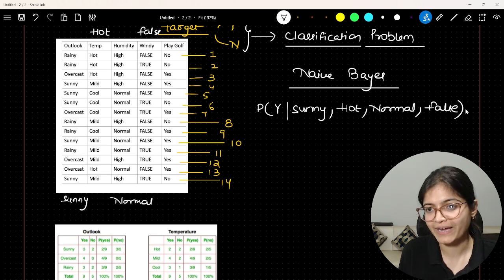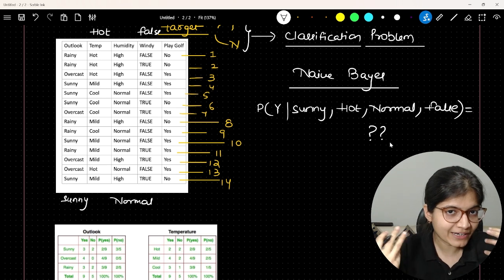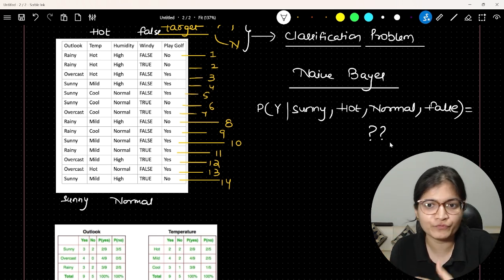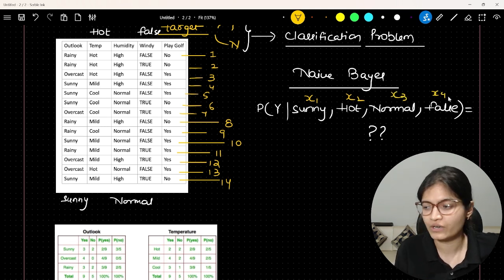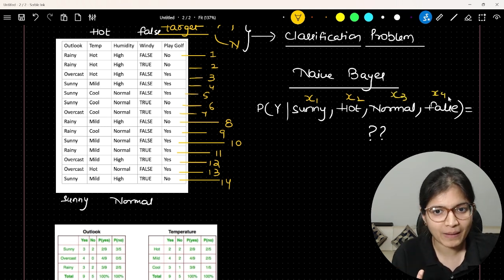Can you evaluate the probability of yes given all these input features, which are x1, x2, x3 and x4?